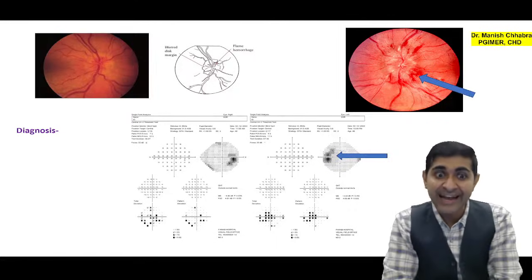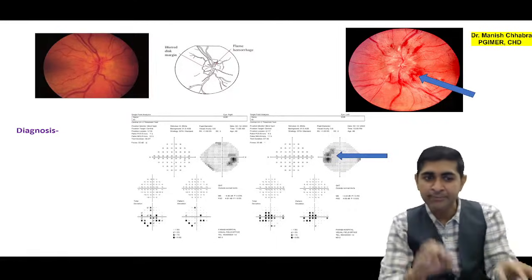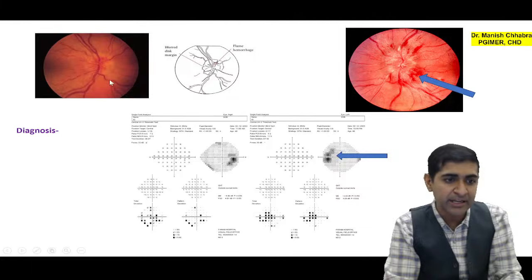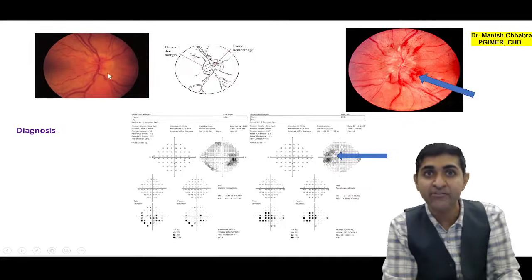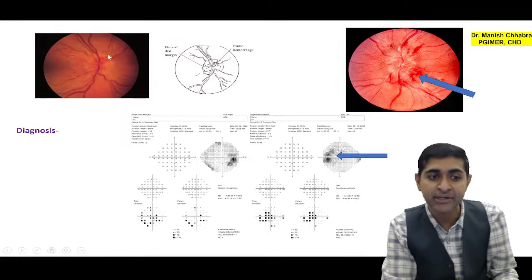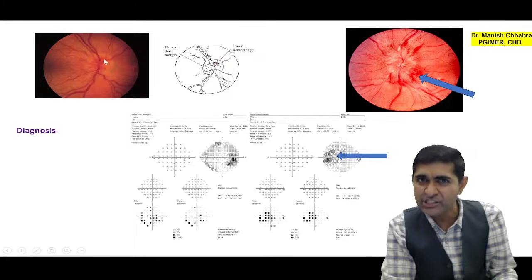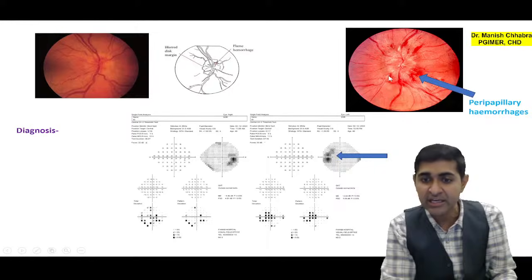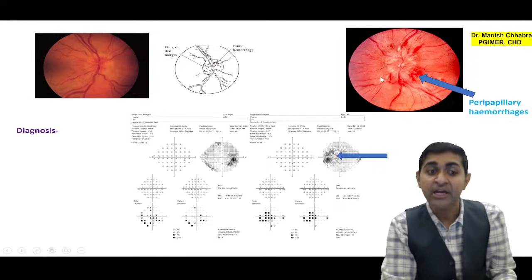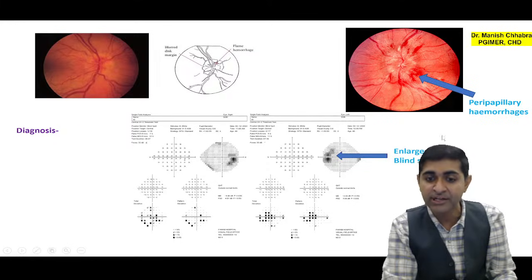Coming over to our next case scenario. There are multiple images given. So what is this, what can you see here? You are able to appreciate that the margins of the optic nerve head are blurred, and there are flame shaped hemorrhages. If you look carefully here, you will see some flame shaped hemorrhages. Here also you will see peripapillary hemorrhages. Can you see that? And on the perimetric chart you will see enlargement of the blind spot.